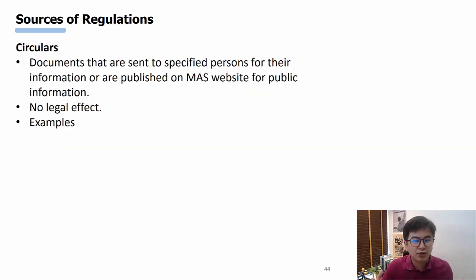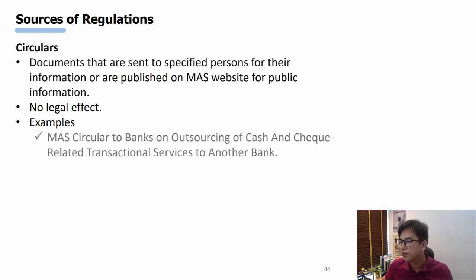Then you have circulars. Okay, circulars are documents that are circulated among the industry, sent to specified persons for their information and published on a website for public information. There's no legal effect. All right, this is just some information that needs to be disseminated to these industry people, right? So for example, a MAS circular to banks on outsourcing of cash and cheque related transactional services to another bank. So it is really very specific. It's just a circular out there to inform people on certain information.